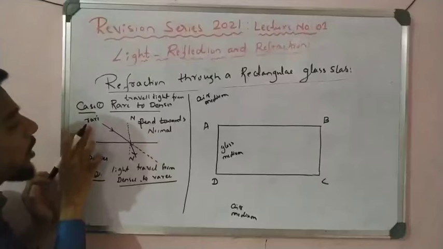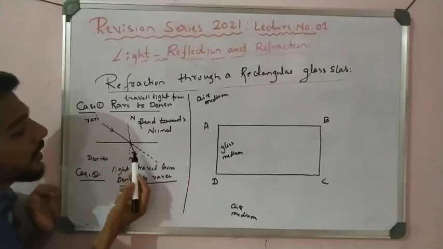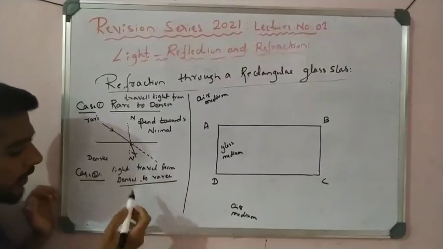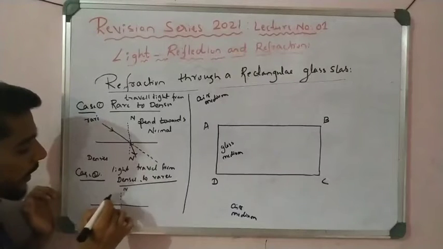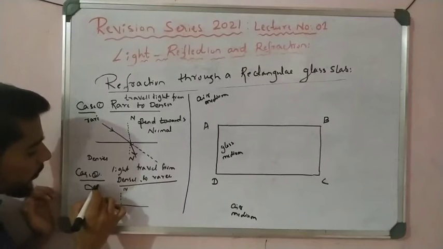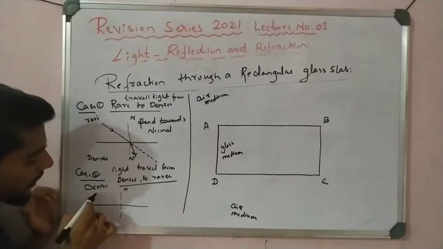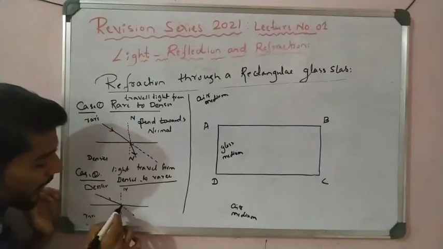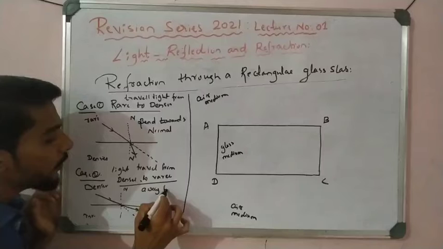When the light travels from rarer medium to denser medium, it bends towards the normal. In the second case, when light travels from denser medium to rarer, the reverse happens: light bends away from the normal.